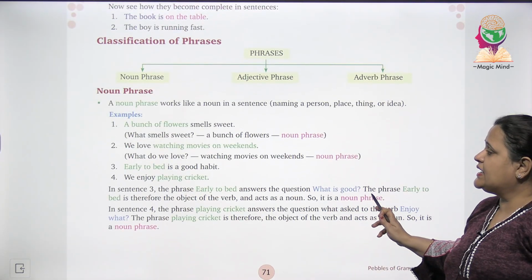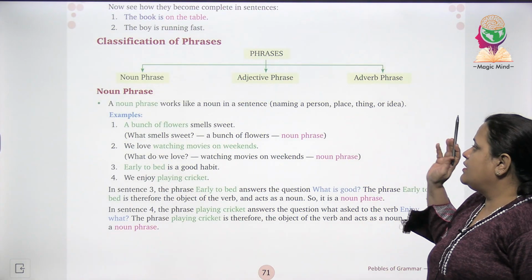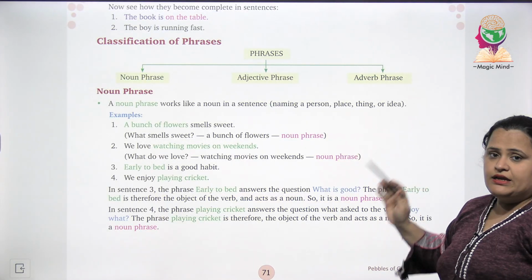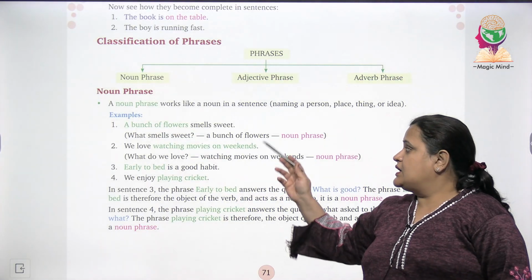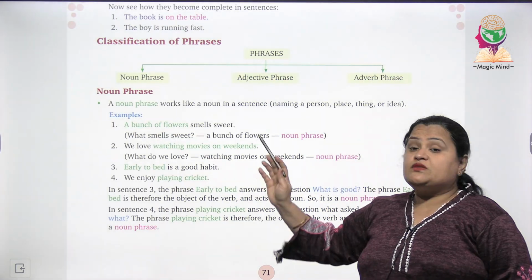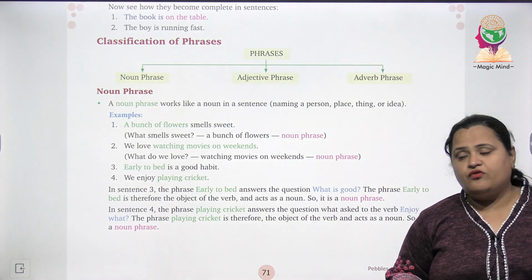Noun phrase में आते हैं. A noun phrase works like a noun in a sentence. Okay, naming a person, place, thing or idea. Example: a bunch of flowers smells sweet. What smells sweet? A bunch of flowers. So this is noun phrase.